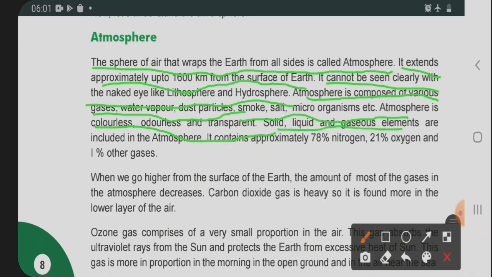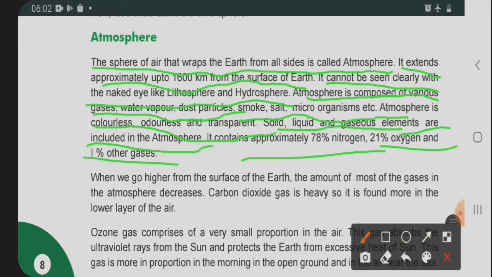Solid, liquid and gas elements are included in the atmosphere. It contains approximately 78% nitrogen, 21% oxygen and 1% other gases. So in the atmosphere there is 78% nitrogen, 21% oxygen, and the rest, 1%, is other gases.